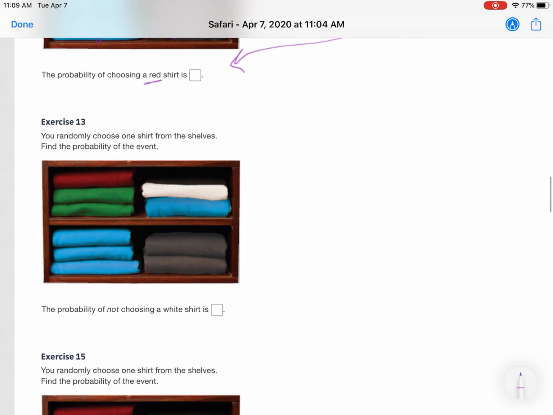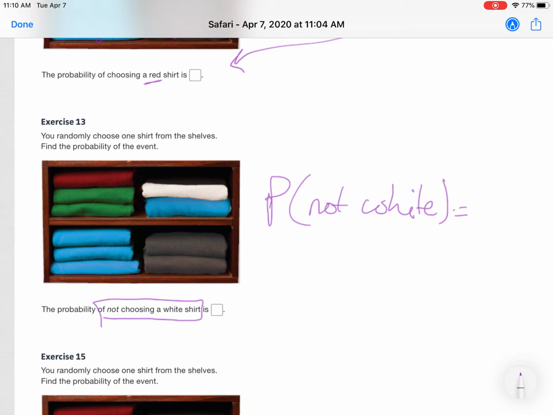Number 13 says you randomly choose one shirt from the shelves. Find the probability of the event: probability of not choosing white. So we're going to have probability of not white. Our favorable outcomes are all the not white ones. So we have 1, 2, 3, 4, 5, 6, 7, 8, 9 not white, and there's 10 total. We can't simplify 9/10, so that goes there.